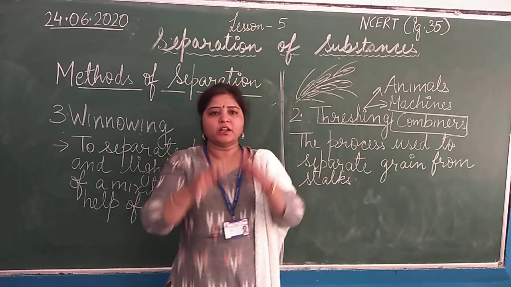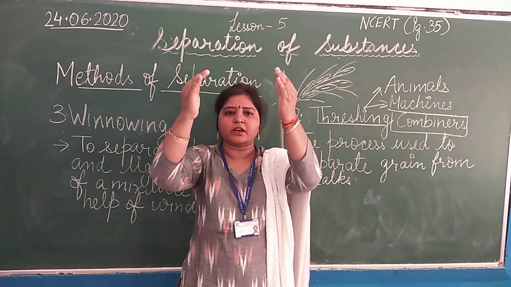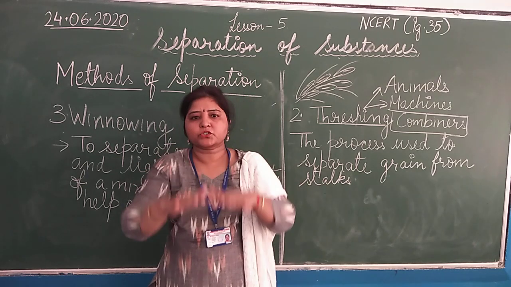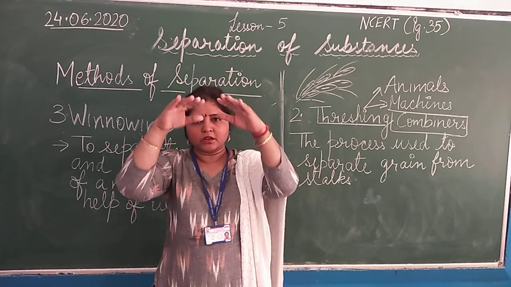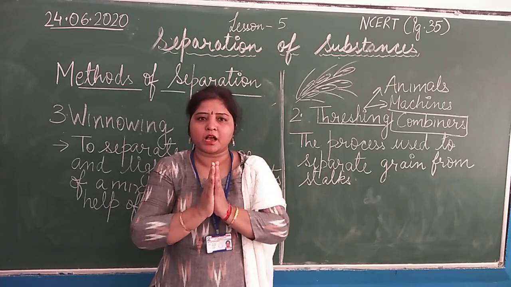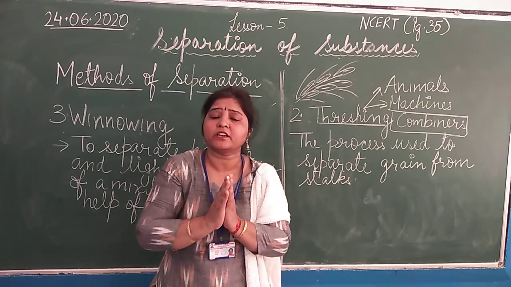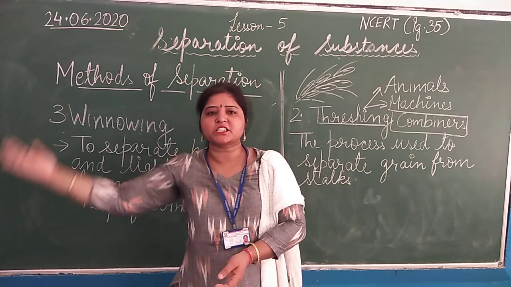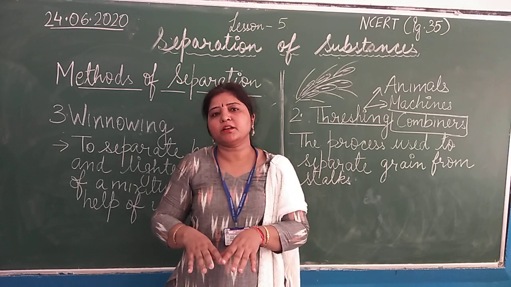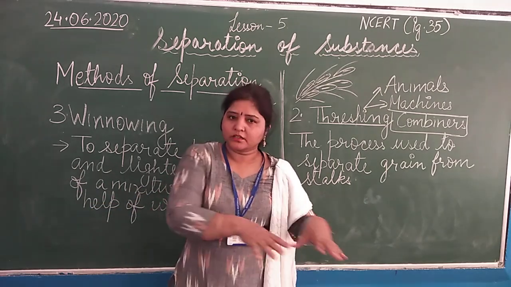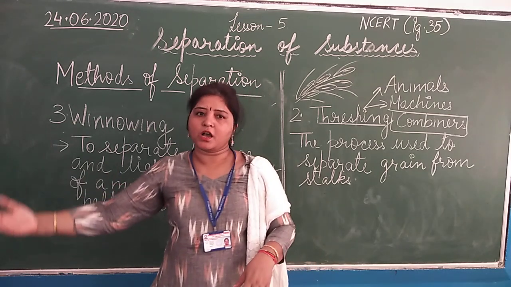And as you know, grains, because they are heavier, will drop in a straight direction. They will just move down in a proper way. While the husk particles, because they are lighter in weight, वो थोड़ा सा डिस्टेंस पे जाके गिरेंगे स्टूडेंट, and they will make another heap. So you will get two heaps, number one grains and number two husk.